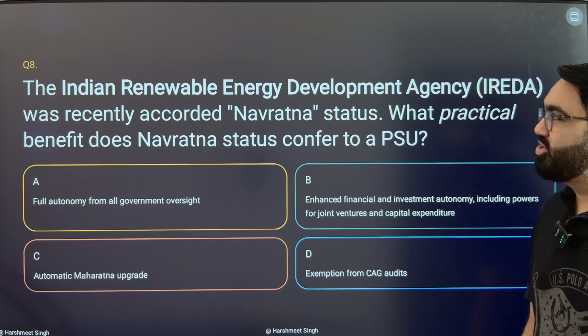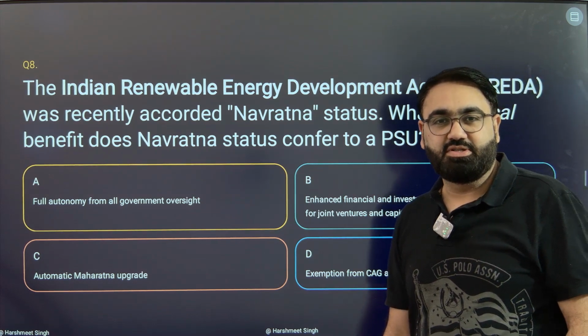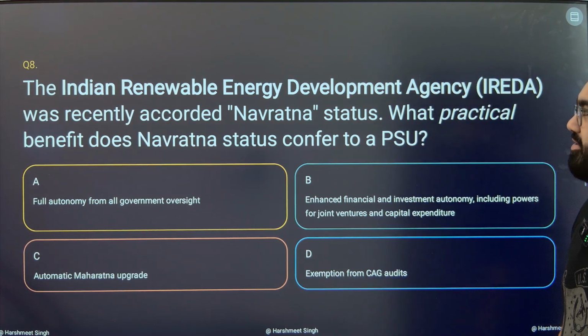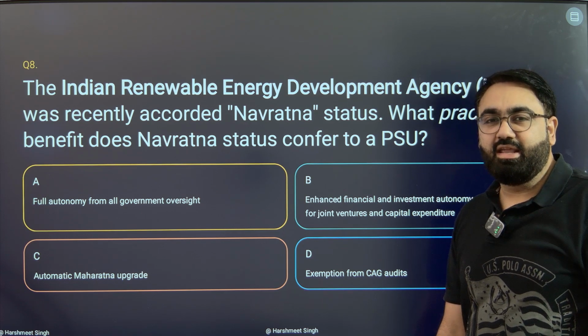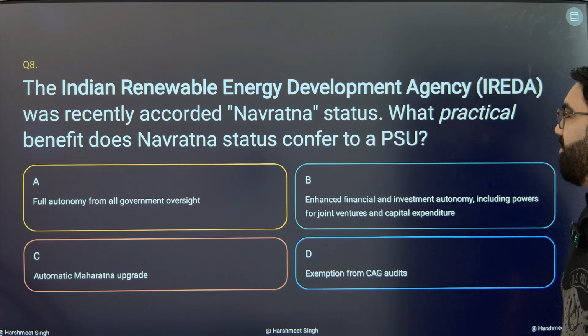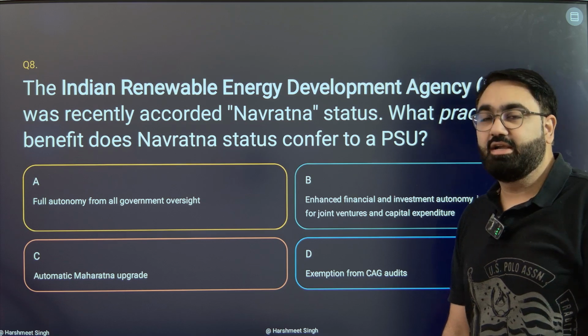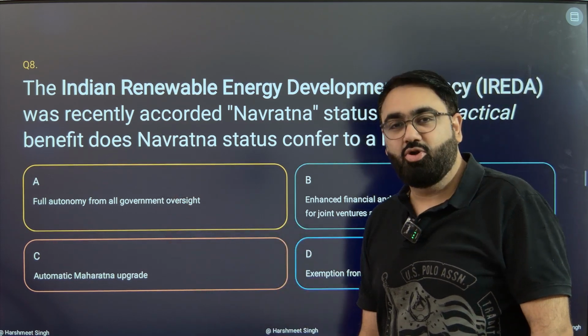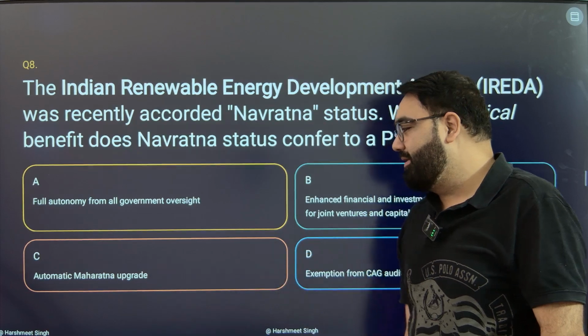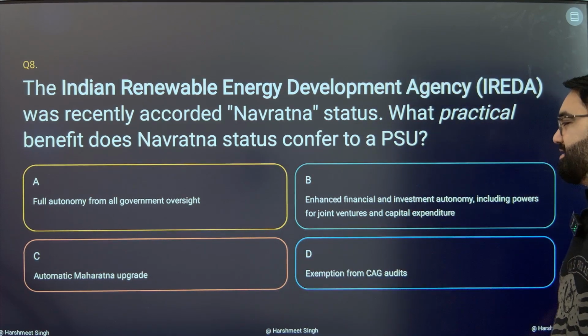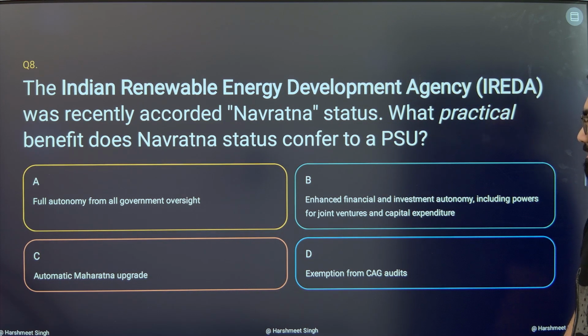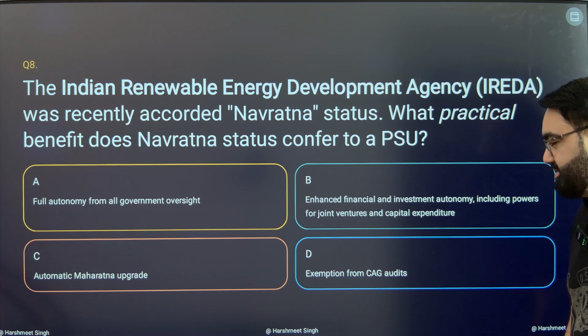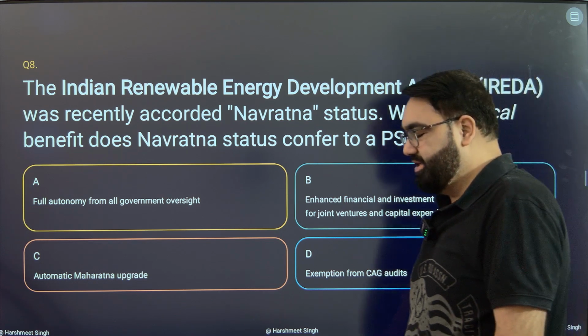Moving on to the last question for today's quiz. This is question number 9. Indian Renewable Energy Development Agency IREDA was recently given the Navratna status. What benefits does a Navratna status give to a company or a PSU? Full autonomy from all government oversight, automatic Maharatna upgrade, enhanced financial and investment autonomy, including powers for joint ventures and capital expenditure, exemption from CAG audits.